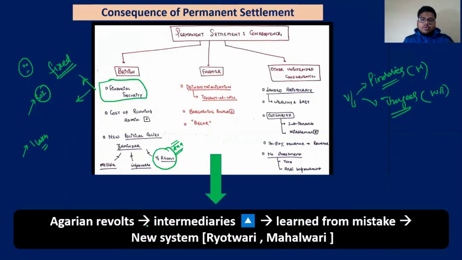So agrarian rewards and intermediaries had increased. They learned from their mistakes. So they introduced the new system. They said, this system is not working. So whatever has been done under the permanent settlement, okay. After that, we will convert to new systems. We will work for the new systems. And the new systems are Ryotwari and Mahalwari.